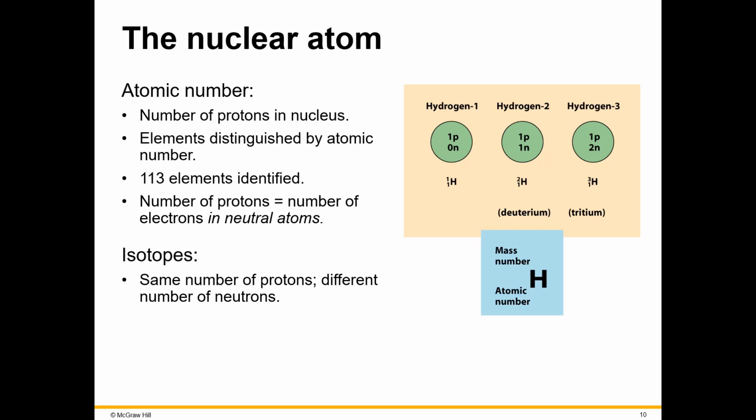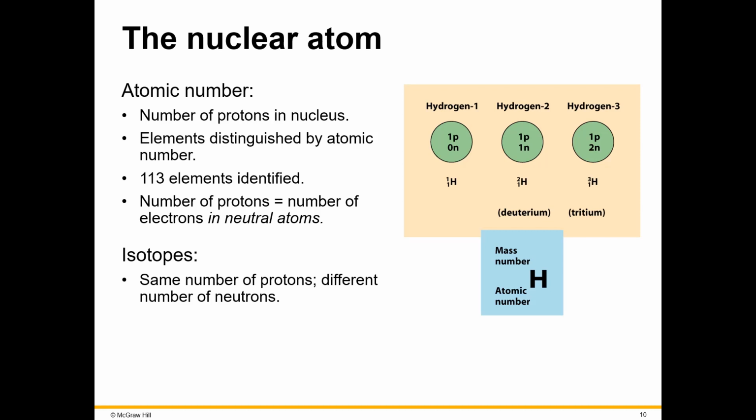Now the third one has 2 neutrons. In fact, this is a radioactive isotope. It's not even counted in the atomic mass, which we'll get into later, as far as knowing what percentage is hydrogen 1 versus hydrogen 2. Hydrogen 3 does not count on that atomic mass because of the fact that it is radioactive.